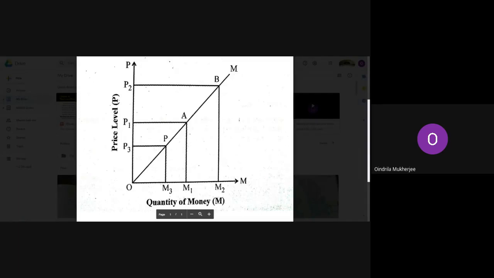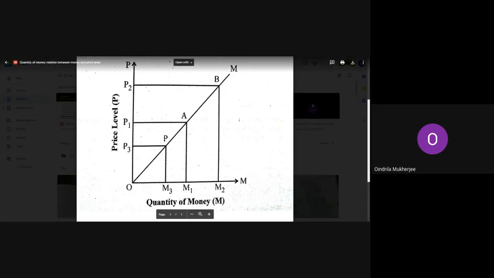Okay, so let us see what this diagram tells us. Now students, how many levels of price and how many quantities of money do you find here? Three. Now can you tell me which is the original price level and the original quantity of money here? The initial one.